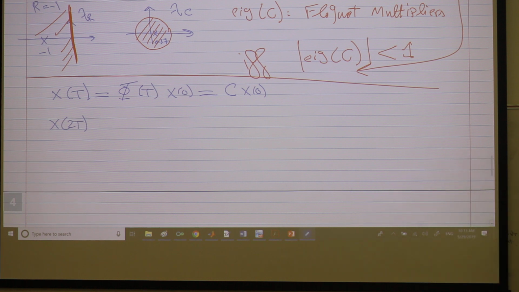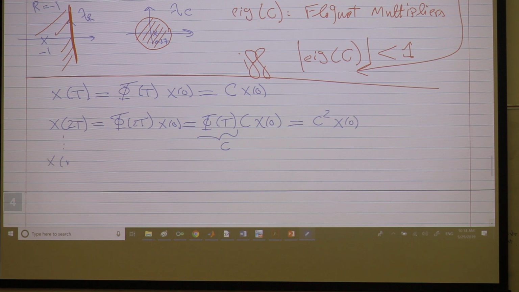Okay. What is x of 2T? Well, again, it's phi of 2T times x of 0. This is the very nice thing about linear systems. And because it's periodic, or even without being periodic, phi of 2T can be related to phi of T with a constant matrix. In the periodic case, it's indeed C, right? Times x of T. And what's this again? C. So this is actually C squared times x of 0.